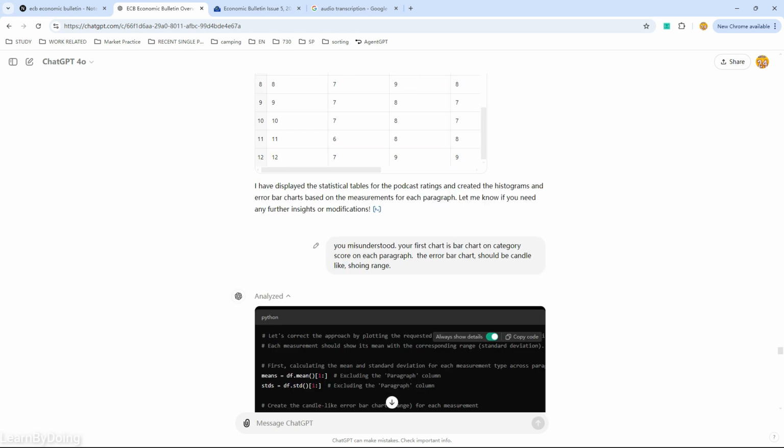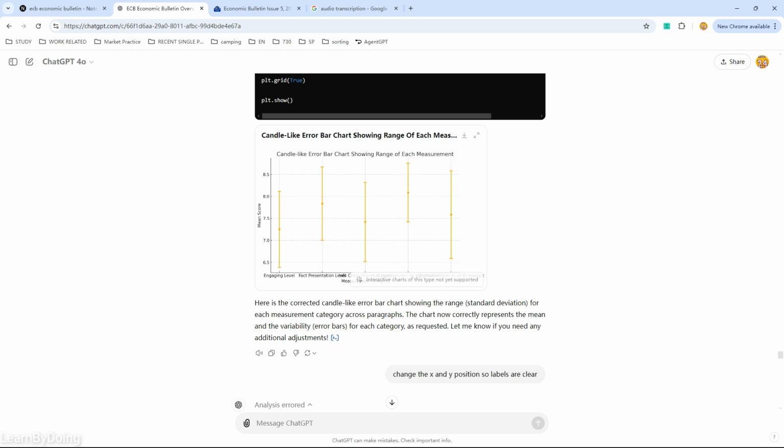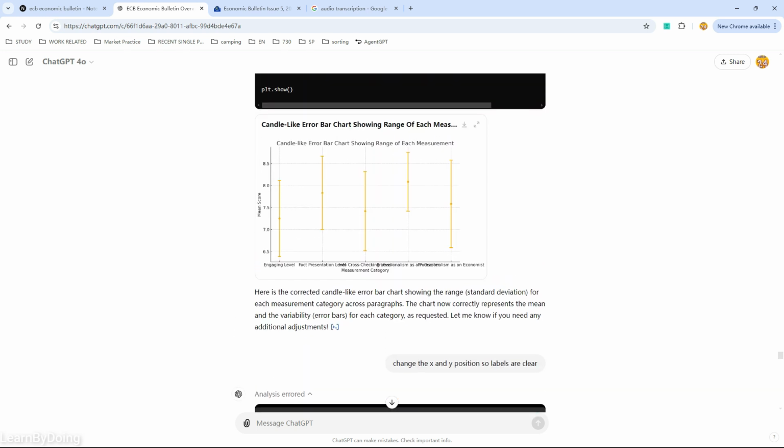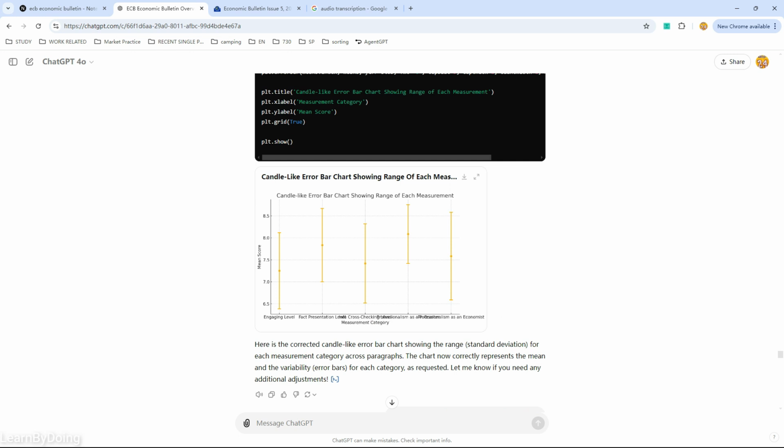So I just describe further my request, ask it to improve. Okay, so this one looks much better. So we can see the general engagement level is ranging from which level to another level. And now I can see, generally speaking, the fact presentation level and professionalism as a podcaster are in general higher than the other measurements.